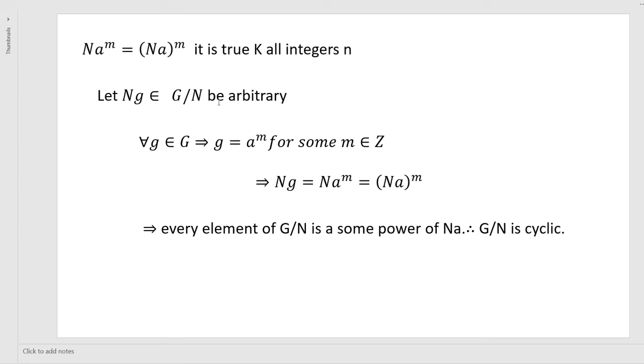Let Ng belong to G by N be an arbitrary element, for G belonging to G. Since G is a cyclic group with generator A, G is equal to A power M for some M belonging to Z. So Ng is equal to N A to the power of M, which is equal to Na whole to the power of M. That is nothing but every element of G by N is some power of Na, right? Therefore, G by N is a cyclic group.